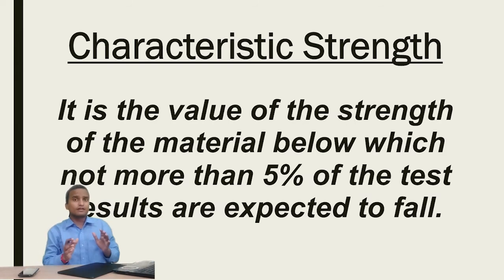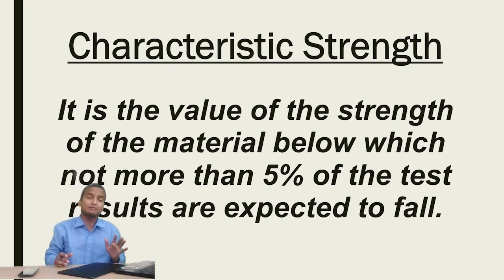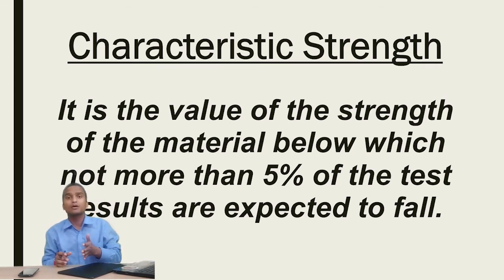The definition of characteristic strength goes as: it is the value of the strength of the material. The material can be concrete, wood or steel. In our case, steel is the material. So it is the value of the strength of the material below which not more than 5% of the test results are expected to fall.